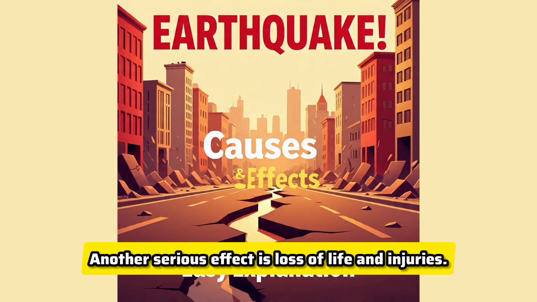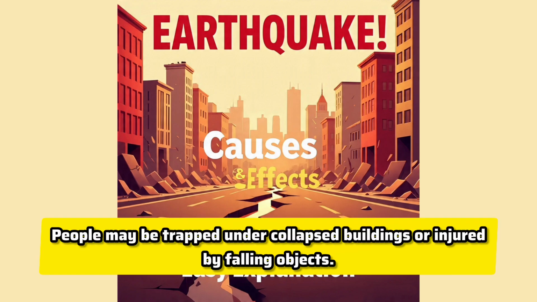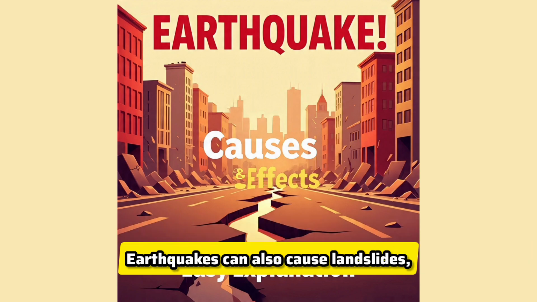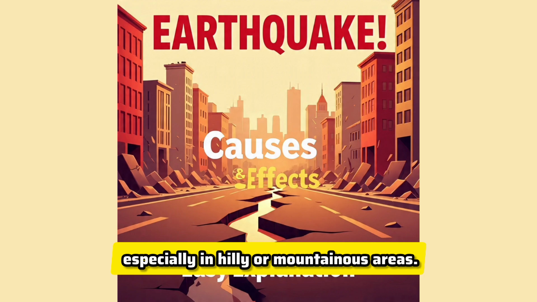Another serious effect is loss of life and injuries. People may be trapped under collapsed buildings or injured by falling objects. In strong earthquakes, thousands of lives can be lost within minutes. Earthquakes can also cause landslides, especially in hilly or mountainous areas. Rocks and soil suddenly move downhill, burying houses, roads, and even rivers.